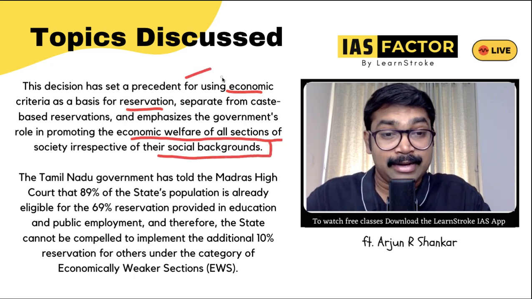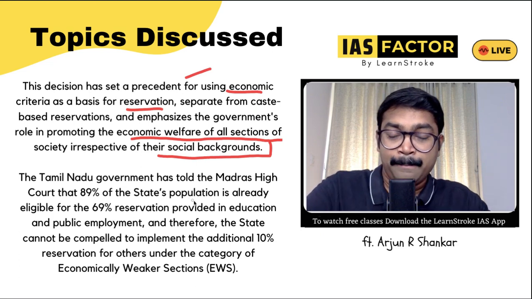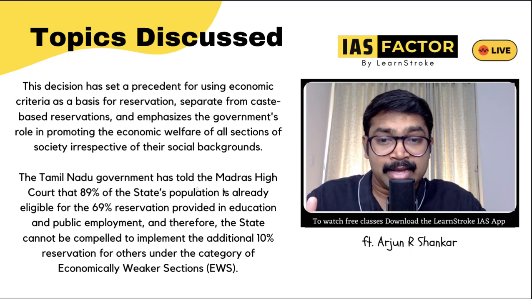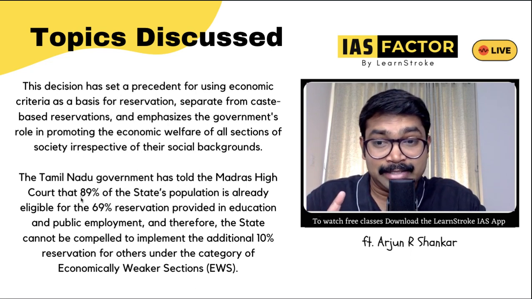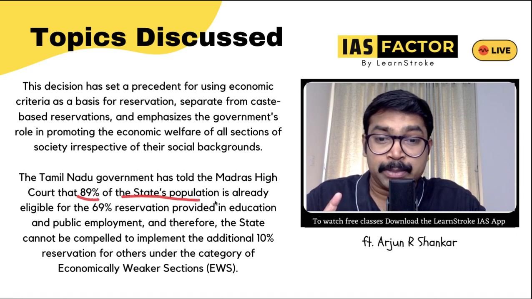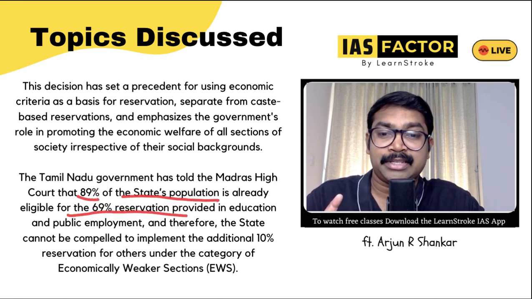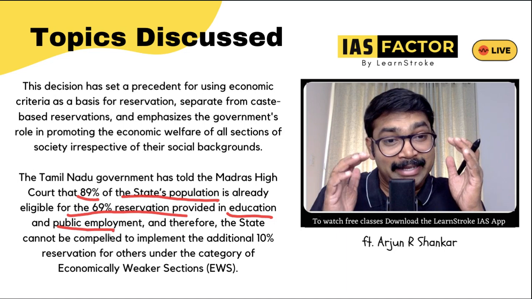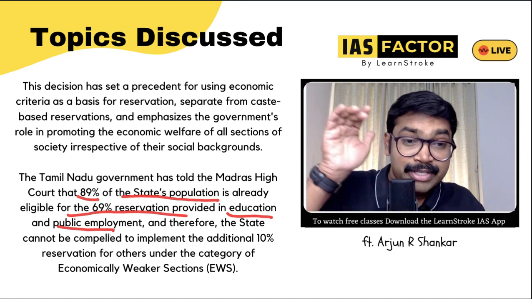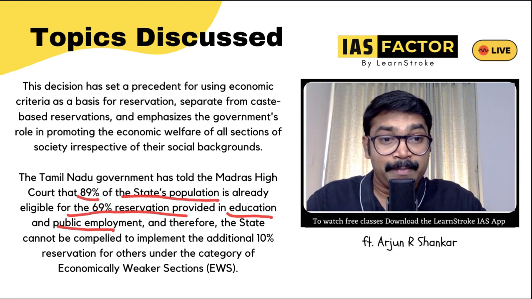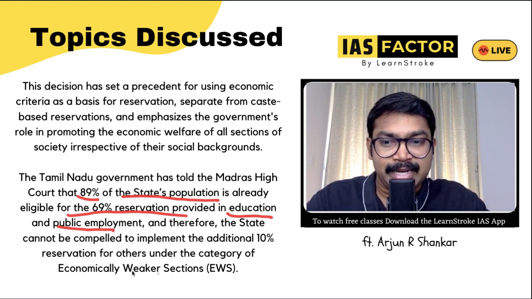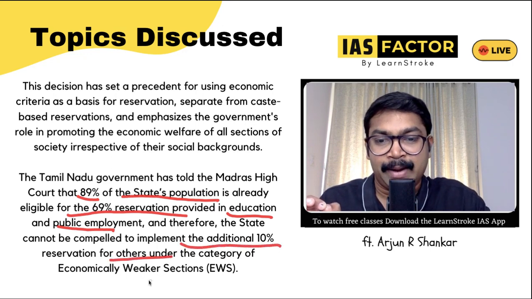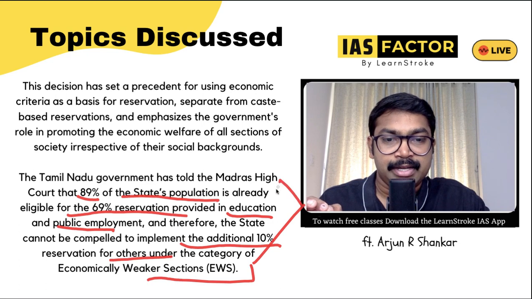So definitely general candidates were looking forward to this reservation. But what about Tamil Nadu's case? That was in the news. The Tamil Nadu government has told the Madras High Court, please look at these glaring statistics. 89% of the state's population is already eligible for 69% reservation in education and public employment. So a lot of people in Tamil Nadu already have this, and therefore the state government cannot be compelled to implement the additional 10% reservation for EWS. So this is the current affair which Tamil Nadu has brought in.